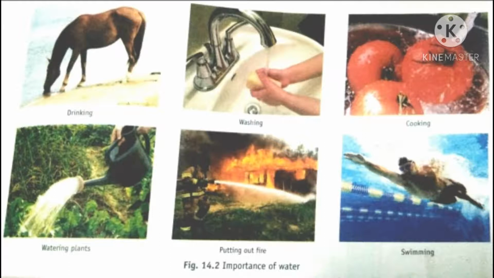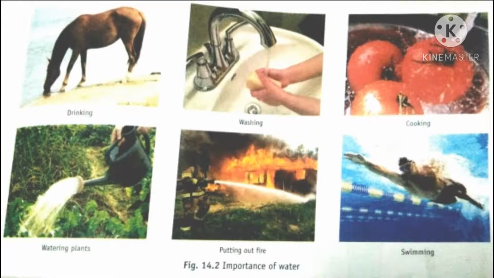Plants, animals, and human beings need water for their survival. Plants need water to prepare food and for germination of seeds. Animals and humans need water for all their body functions like digestion, respiration, circulation. These are all uses, or the importance, of water.